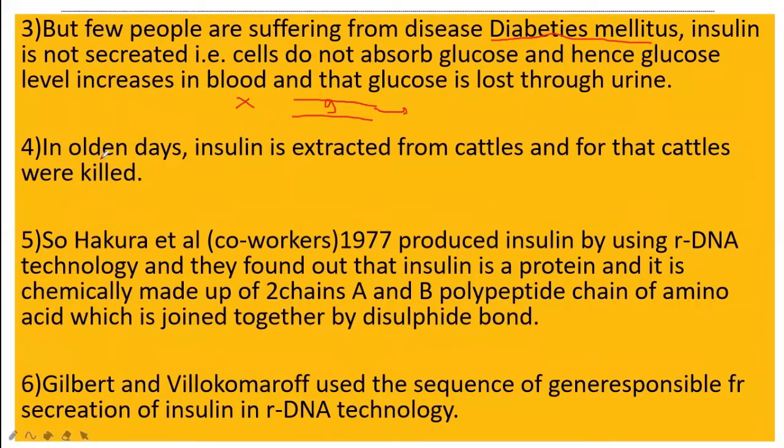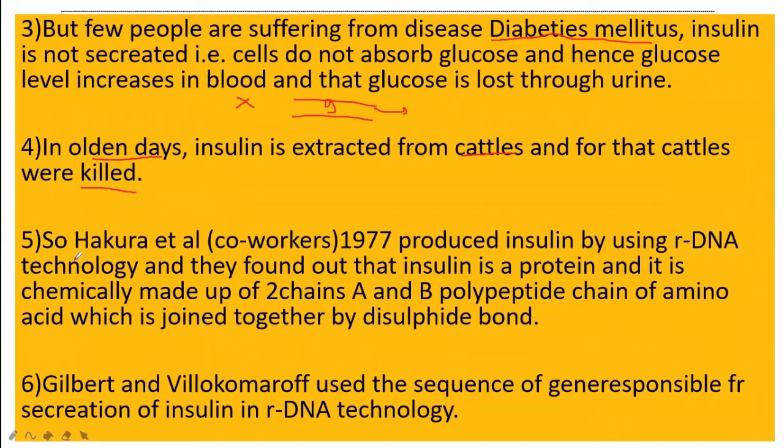Okay, now how is insulin produced? Traditionally, in olden days also, we were producing insulin, but how were they producing it? Insulin was extracted from cattle. Now, species are different, we are human beings, and insulin was extracted from cattle, and on top of that, for the production of insulin, many cattle were killed. Are you getting this? Generally, horses were used for this. Cattle are a different species, and we people are a different species. And on top of that, we were killing the cattle for getting the insulin.